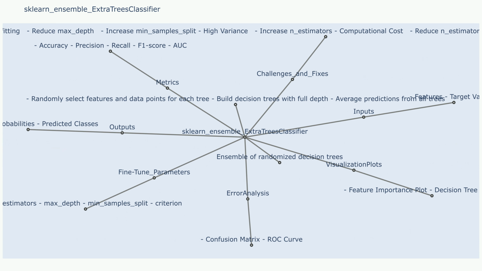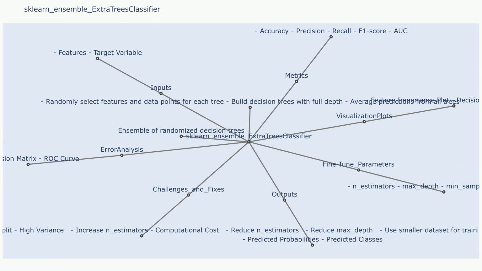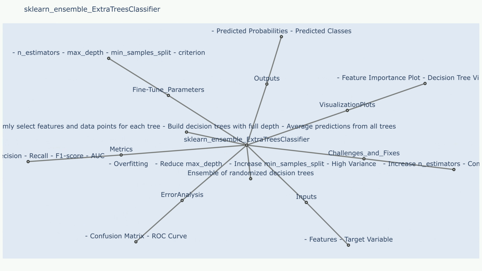Steps: bootstrap aggregating, or bagging. Randomly sample with replacement from the training data to create multiple subsets. Each subset will be used to train a separate decision tree. Random subspace for each tree and at each node: randomly select a subset of features to be considered for splitting the node. Decision tree construction: build a decision tree for each subset of data and features.